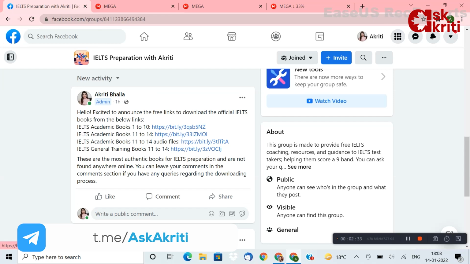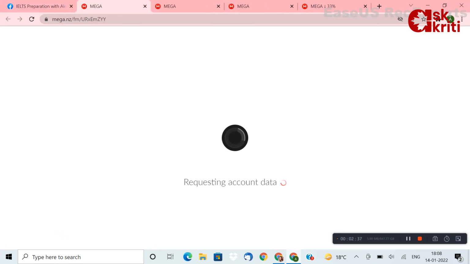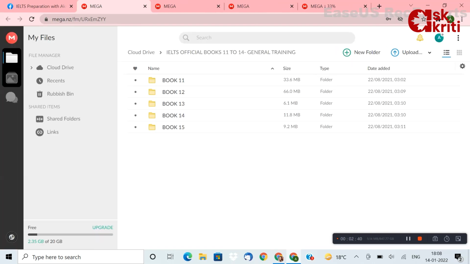Now the fourth link is the general training books, and it has books 11 to 14. Those are the only books that I had, and they also contain the PDFs and the audio files.